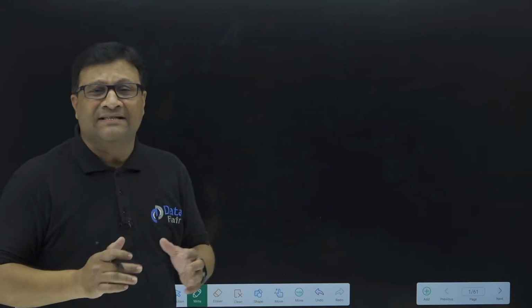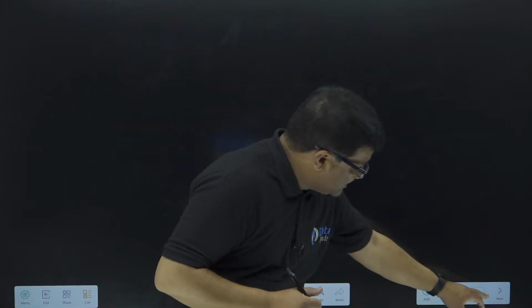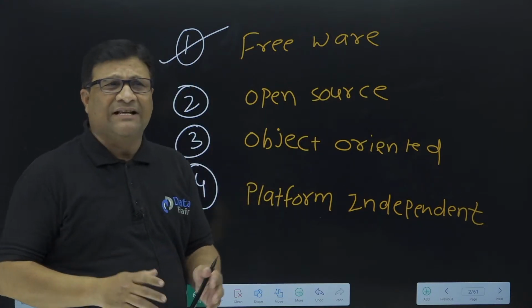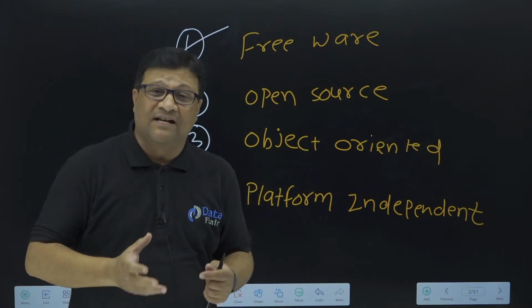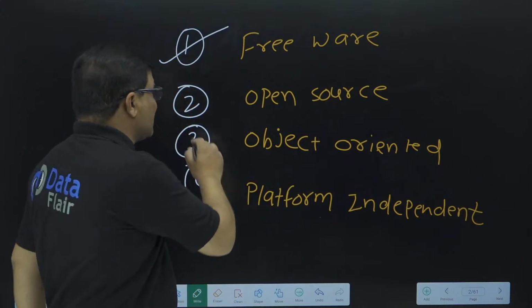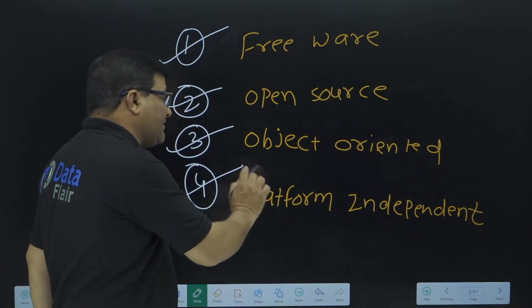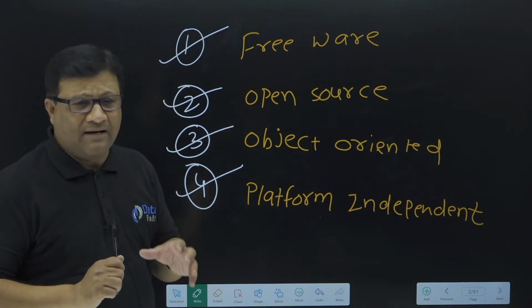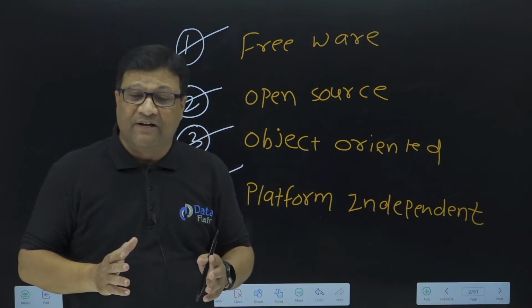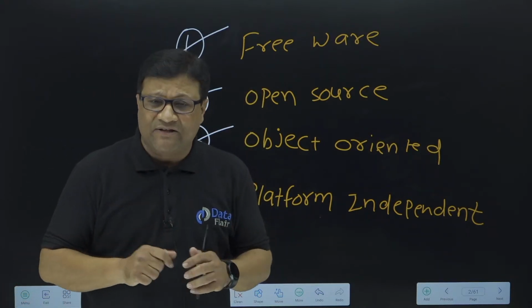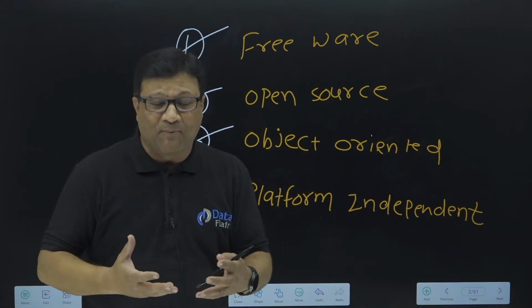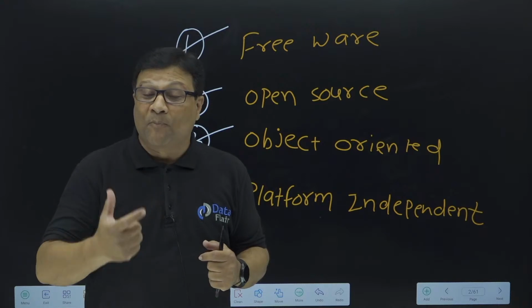Okay, so in the last three sessions we discussed so many concepts. We discussed why Java is a freeware. It was actually a definition of Java that we discussed: Java is a freeware, open source, object oriented, platform independent language. Among these four important parts, we already discussed what is a freeware, why Java is called a freeware language, and then the meaning of open source, again an important concept. Java is an open source language.